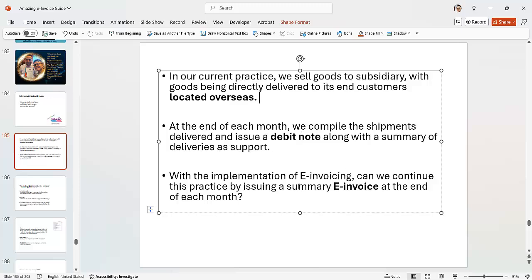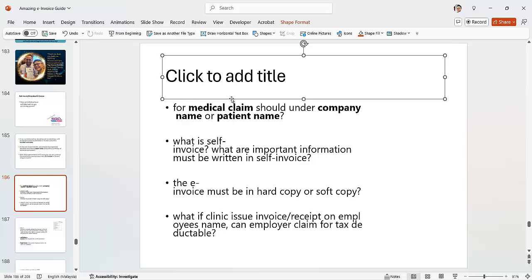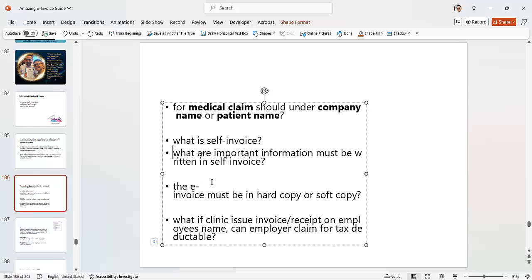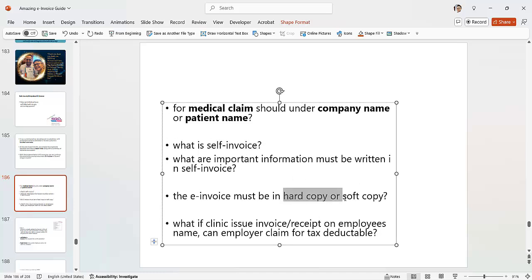Can we continue to practice issuing a summary of this? This depends on your industry, because if you want to issue a consolidated e-invoice, you really have to look at whether you are in that case. Okay, for a medical claim, it should be under the company name or patient name. What is a self-bill invoice? What invoice must be written in self information? We answered that already. Must a self-bill invoice be in hard copy or soft copy? It will be in soft copy. People will not go for hard copy anymore.